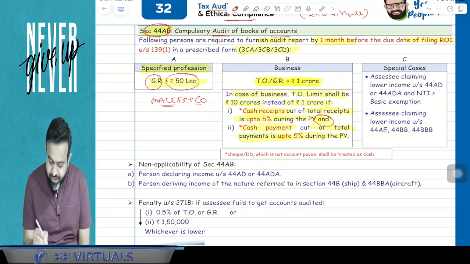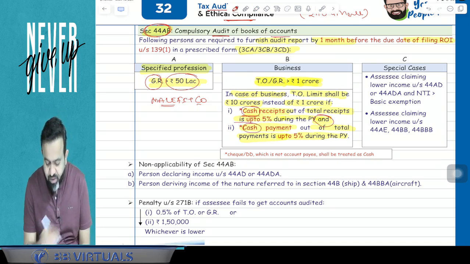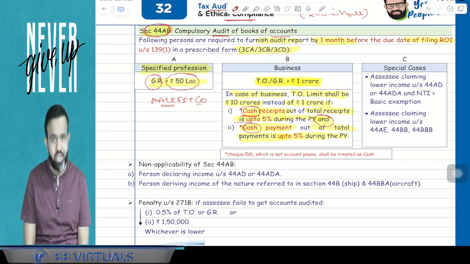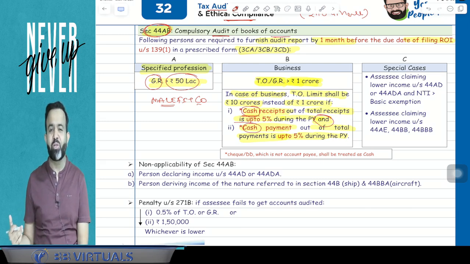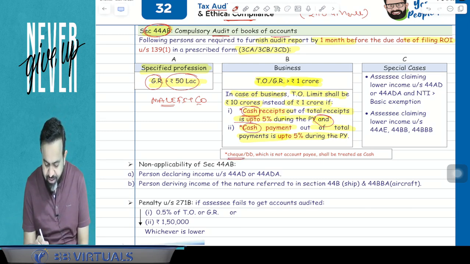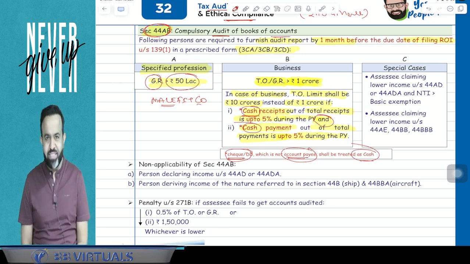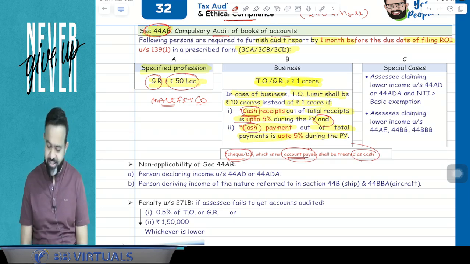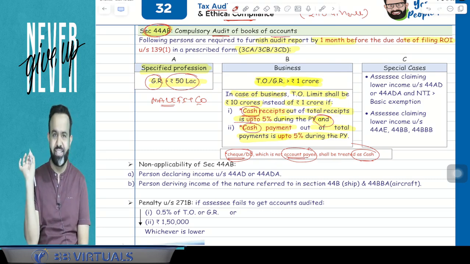Now the question is that here they use the word cash. So the question is, sir, will a bearer cheque or crossed cheque be covered in cash or not? The answer is yes. Because here they mention that if there is any cheque or DD which is not an account payee cheque, it shall be treated as cash only. It means if there is a bearer cheque or crossed cheque, that will be treated as cash only.